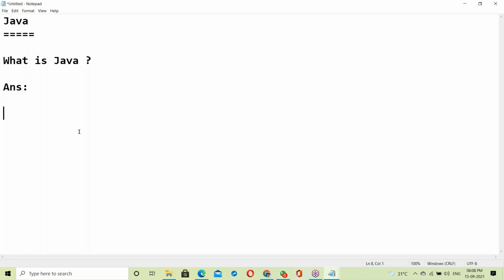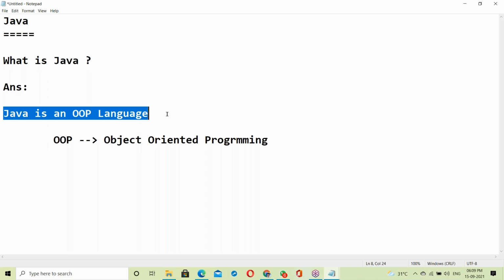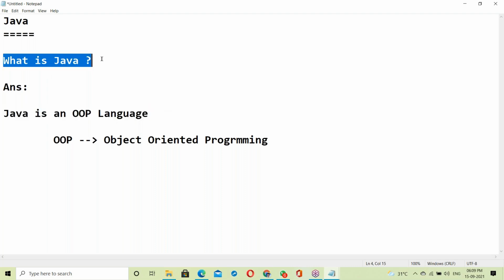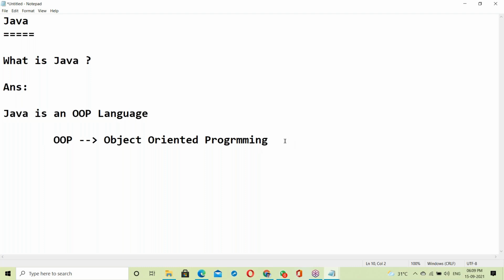Java is an object-oriented programming language.